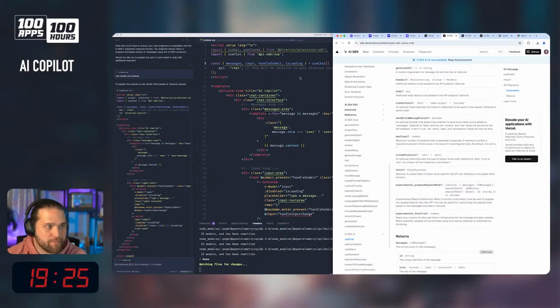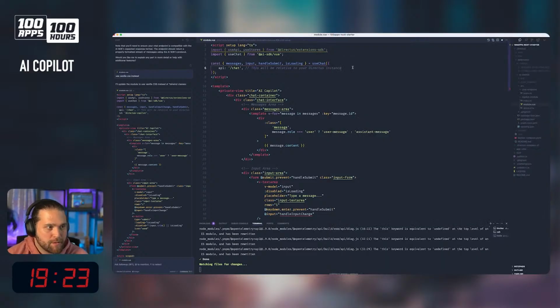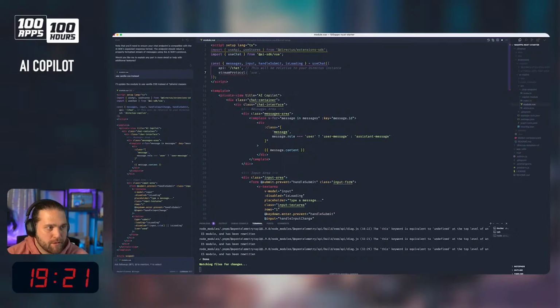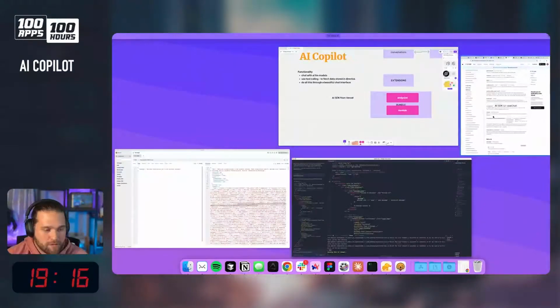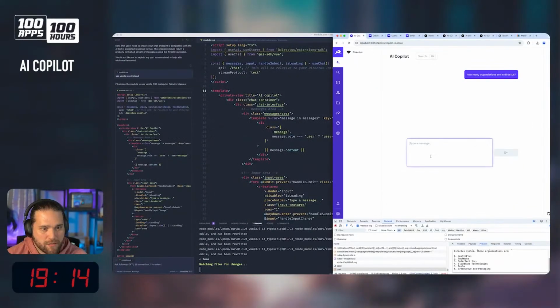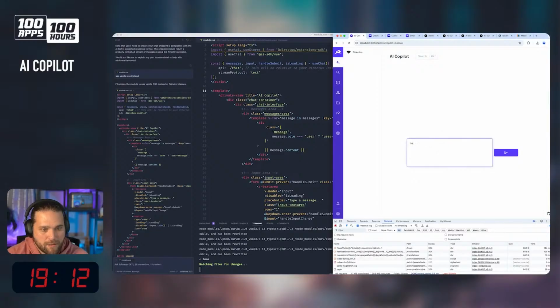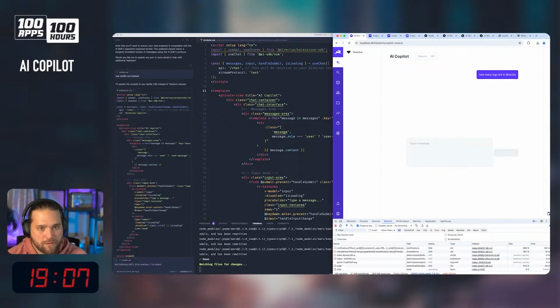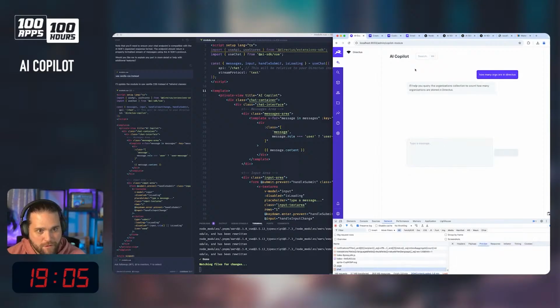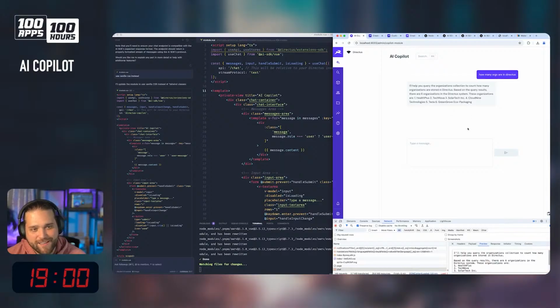If set to stream protocol, it should be text, I guess. Let's see how many orgs are in Directus. Oh, there we go. Okay, now we're getting somewhere, right? Okay, so now we're seeing the text being streamed in.